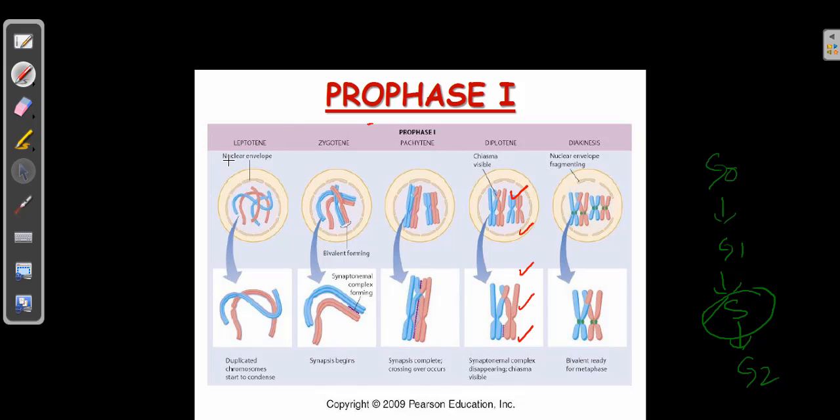In leptotene, the nuclear envelope gets disintegrated gradually, and then you can see the chromosomes, the red one, let's say, from the mother and the one from the father. These are going to start condensing. You can see the centromere appearance is just showing. The centromeres are gradually being formed. And then you can see the zygotene stage, where the bivalents are forming.